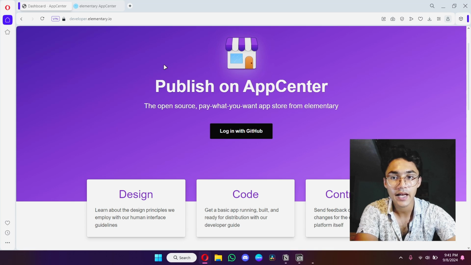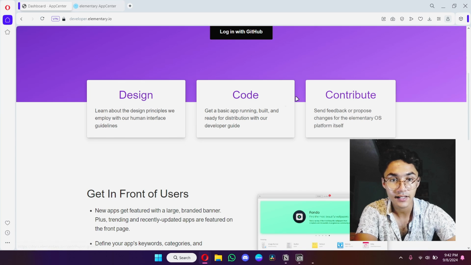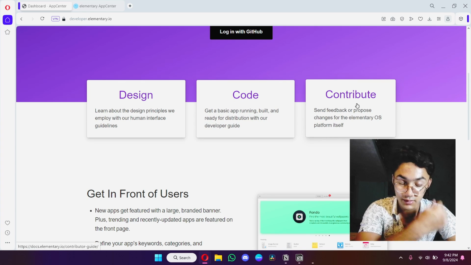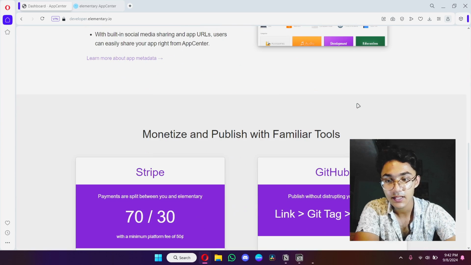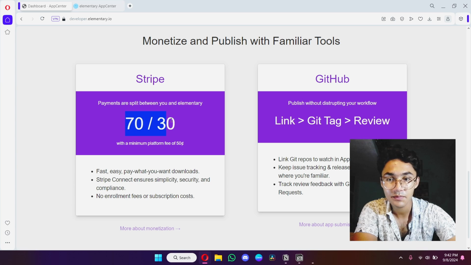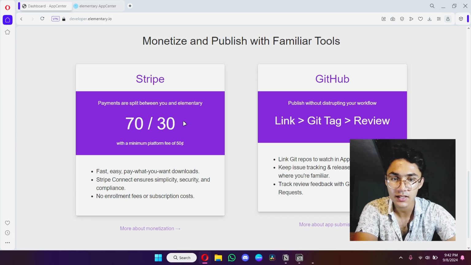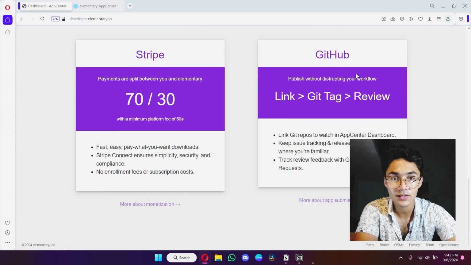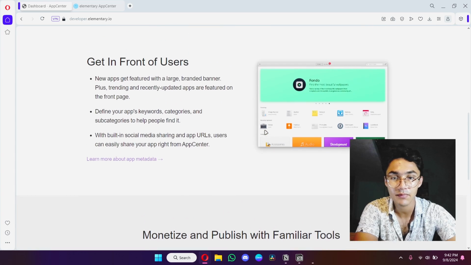And you see, they have their own developer section. You can publish your applications in the AppCenter. You can literally design, code, and contribute. Contribute, which means sponsorships, all that. And they have this split model, like the minimum platform fee is 50 cents. You have 70%, they have 30%. It's pretty okay. Or else you can just publish it on GitHub and then link it to the app menu.